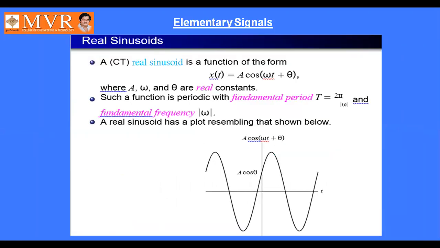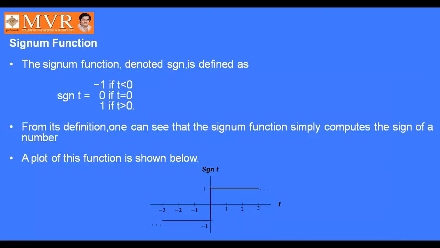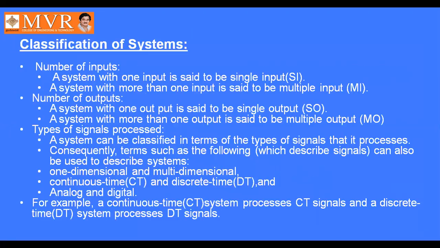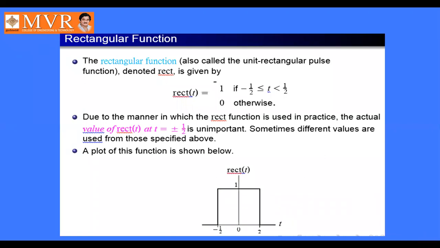Next, coming to the elementary signals. Elementary signals are real sinusoids, complex exponentials, unit step function, signum function, rectangular function, triangular function. These are all called elementary signals. Okay, so let us explain one by one.